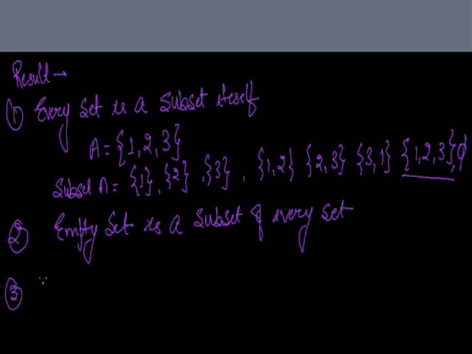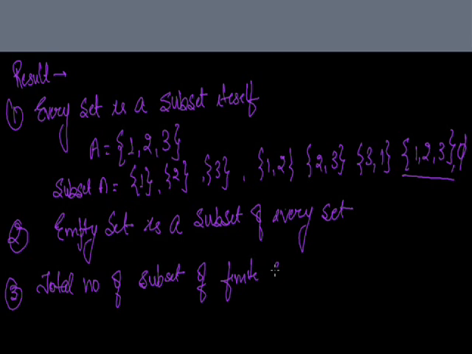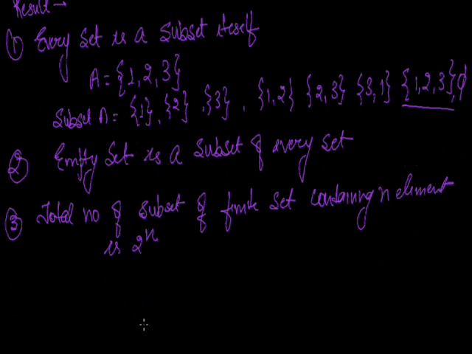Let's move to the third. The total number of subsets of a finite set containing n elements is 2 to the power n. What does it mean? That the total number of subsets is 2 to the power n in every set.